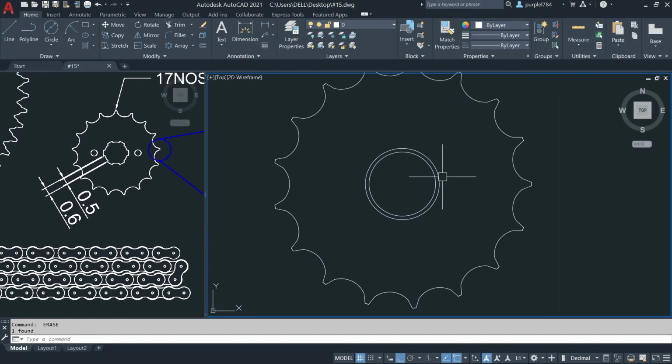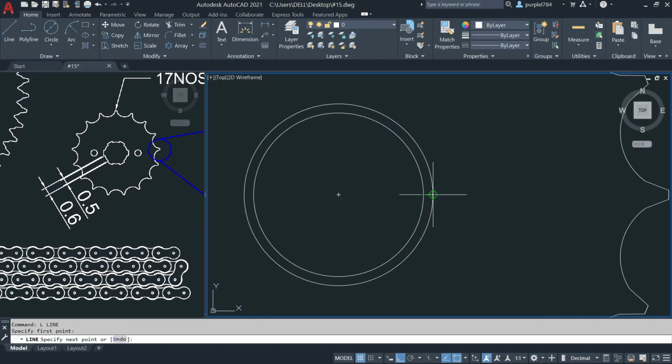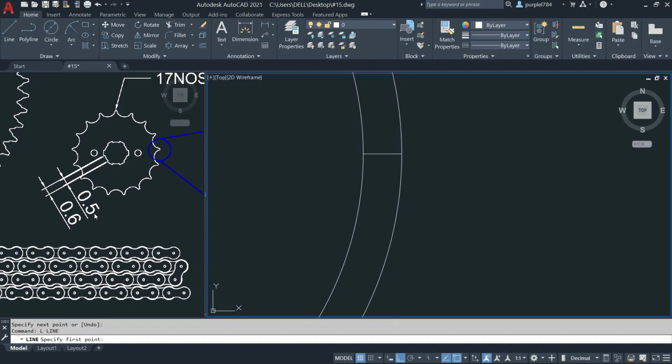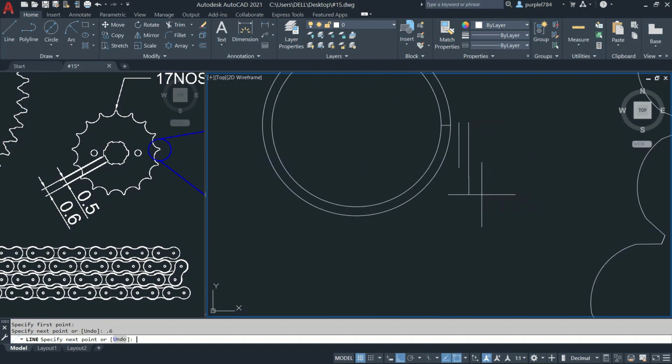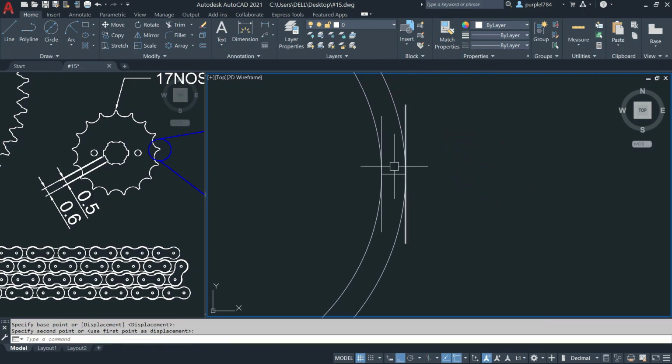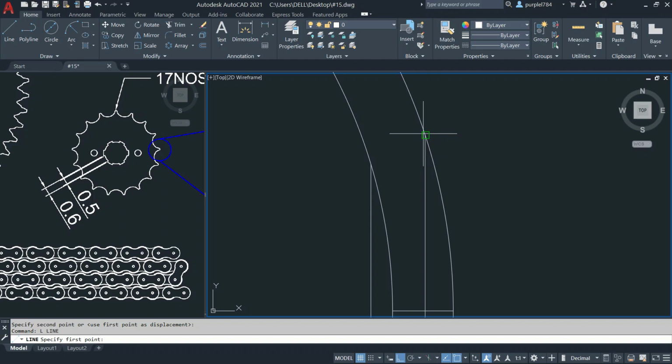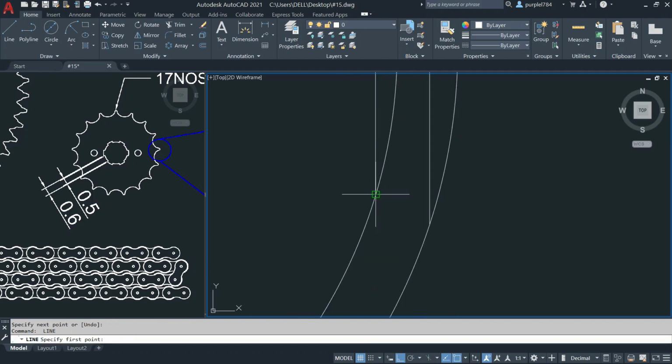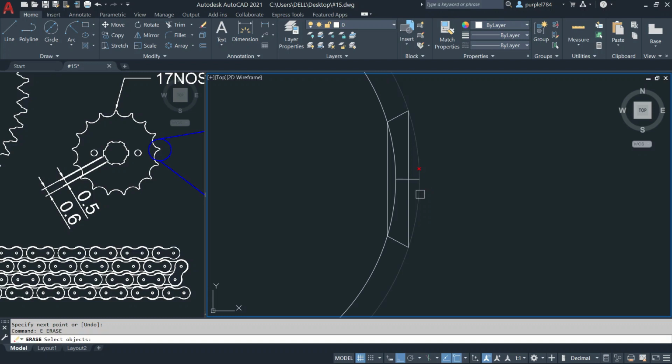So here I will draw a line, quadrant to quadrant, and draw a line, same line, this line and line. I'll enter. Another line. I will move inside to the center point, and for here, this one also show the center point. Then I will connect this endpoint. I will delete the unnecessary thing, this one, and this one.